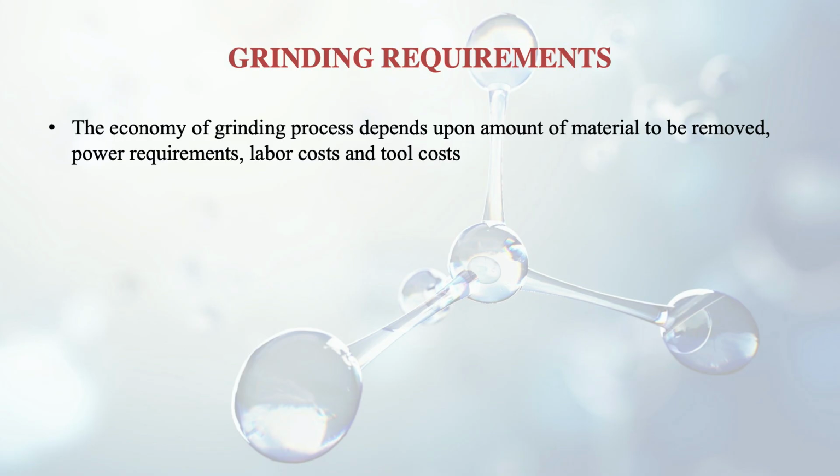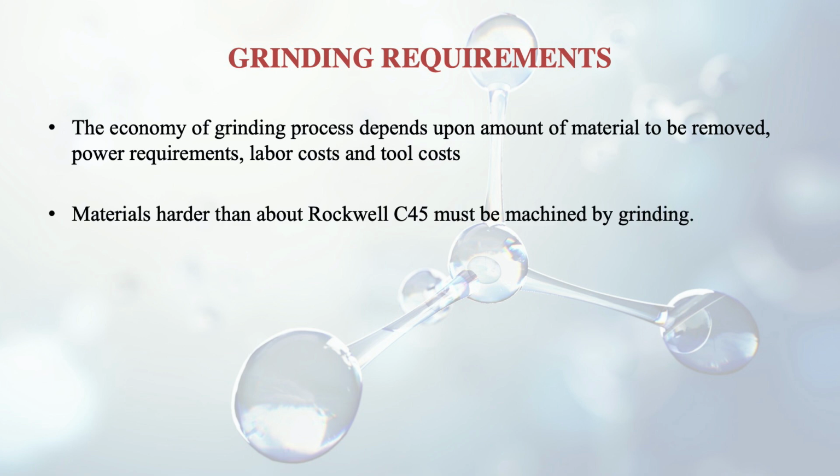And what are the requirements for grinding to take place? The economy of the grinding process depends upon the amount of material to be removed, the power requirements, the labor costs and the tool costs. Materials harder than about Rockwell C45, which we read earlier, must be machined by grinding. So the harder the material is, we will have to go for the grinding process.